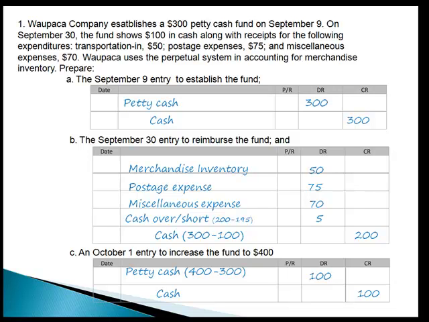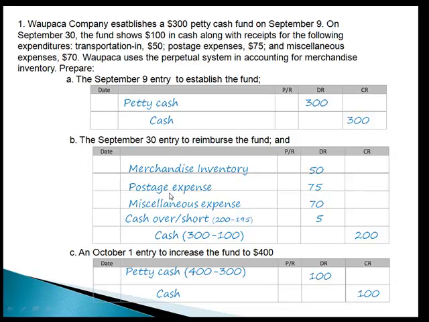I know I went through them fast, but if you follow the rules, it's really pretty simple to work through these. Again, great exercise to do through flashcards. How do you establish a fund? Debit to petty cash, credit to cash. How do you reimburse it? Step 1, figure out how much cash you need. The original balance minus cash on hand.